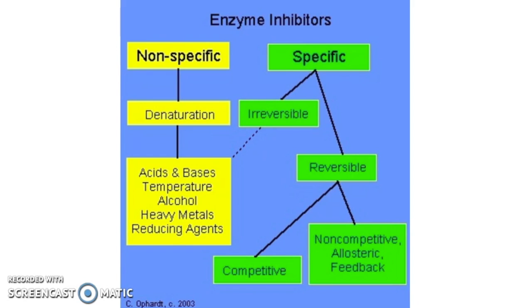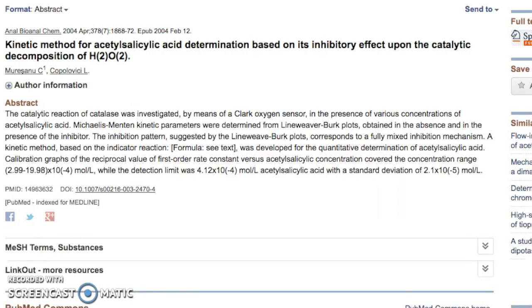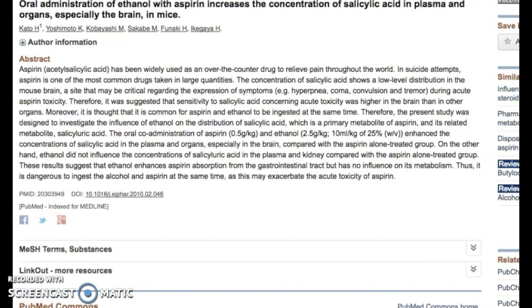Therefore, we hypothesized that there would be a smaller volume of oxygen produced in the test case where we added ethanol. In addition, we found a study which concluded that ASA has inhibiting effects on catalase, and so there should also be less oxygen produced in that test case. Another study explains how in the presence of ethanol, the concentration of ASA will actually increase in the body, so we expected that when both compounds were added, the volume of oxygen produced in the reaction chamber would be less than any other trial.